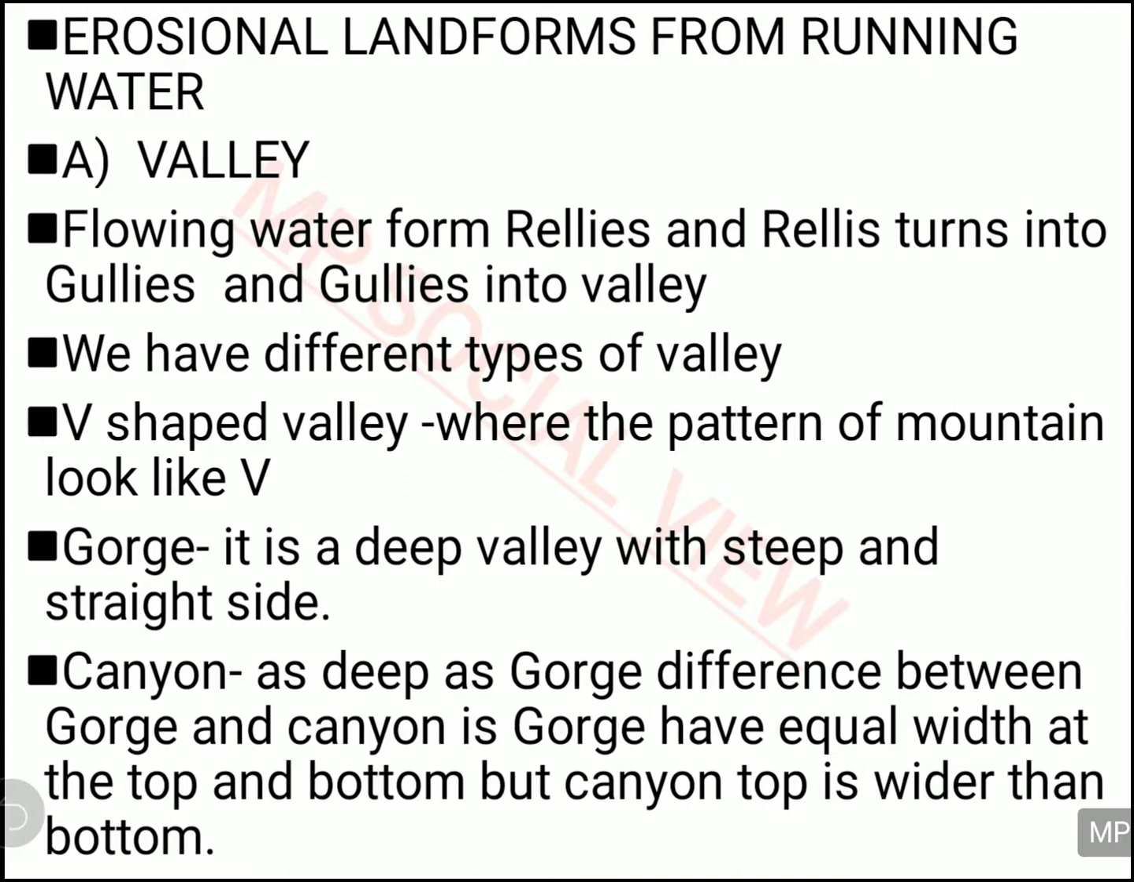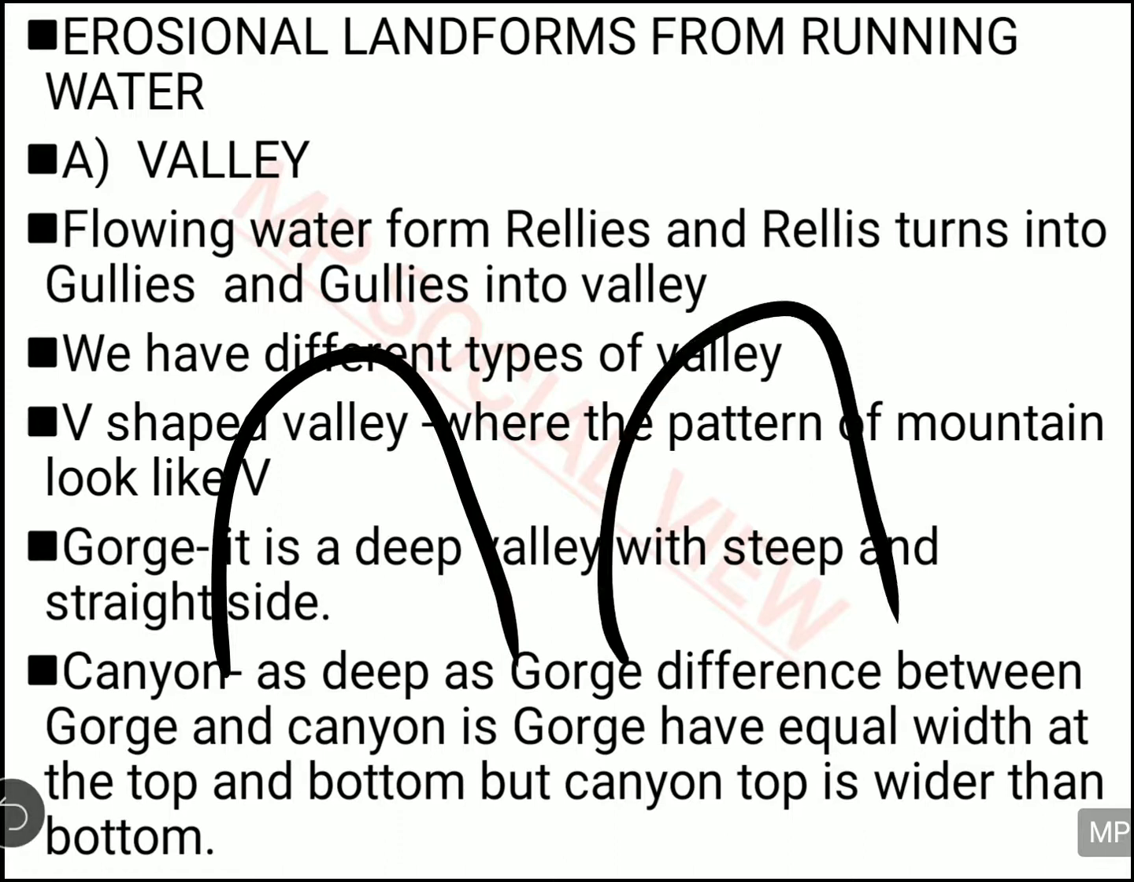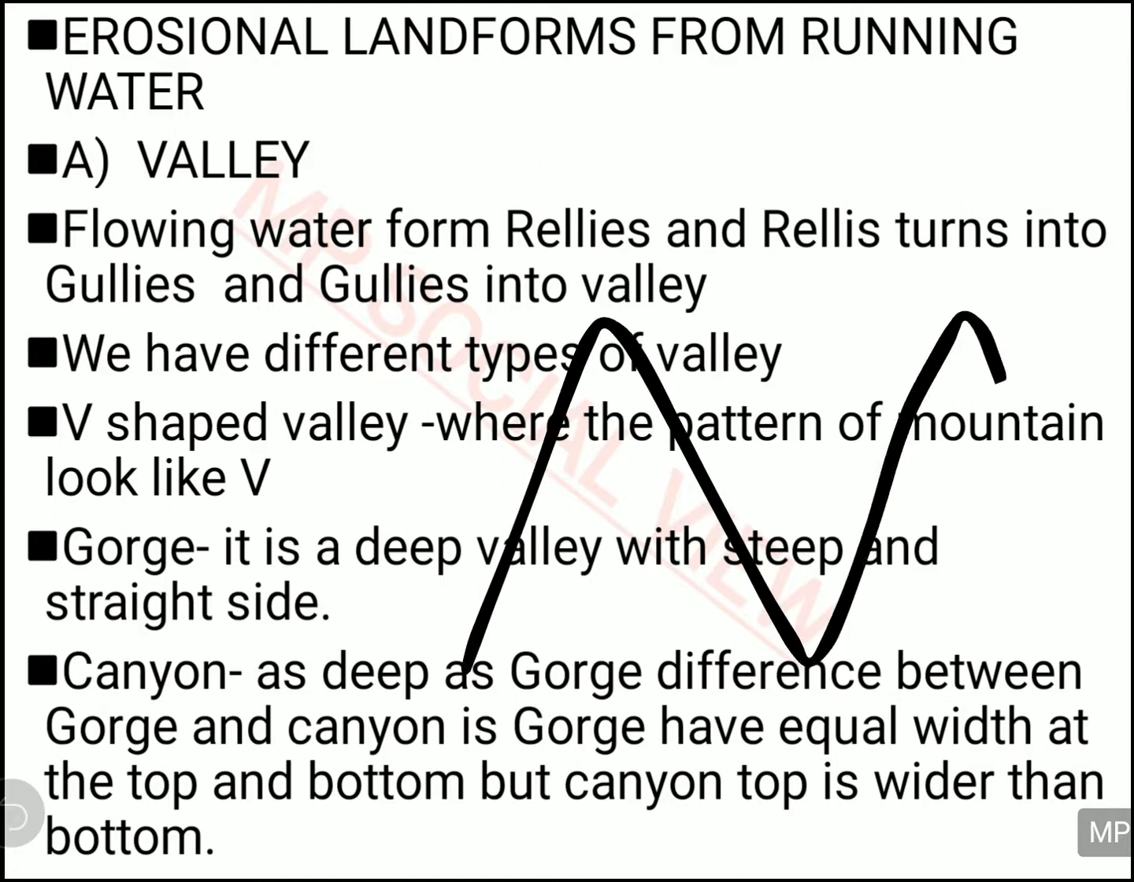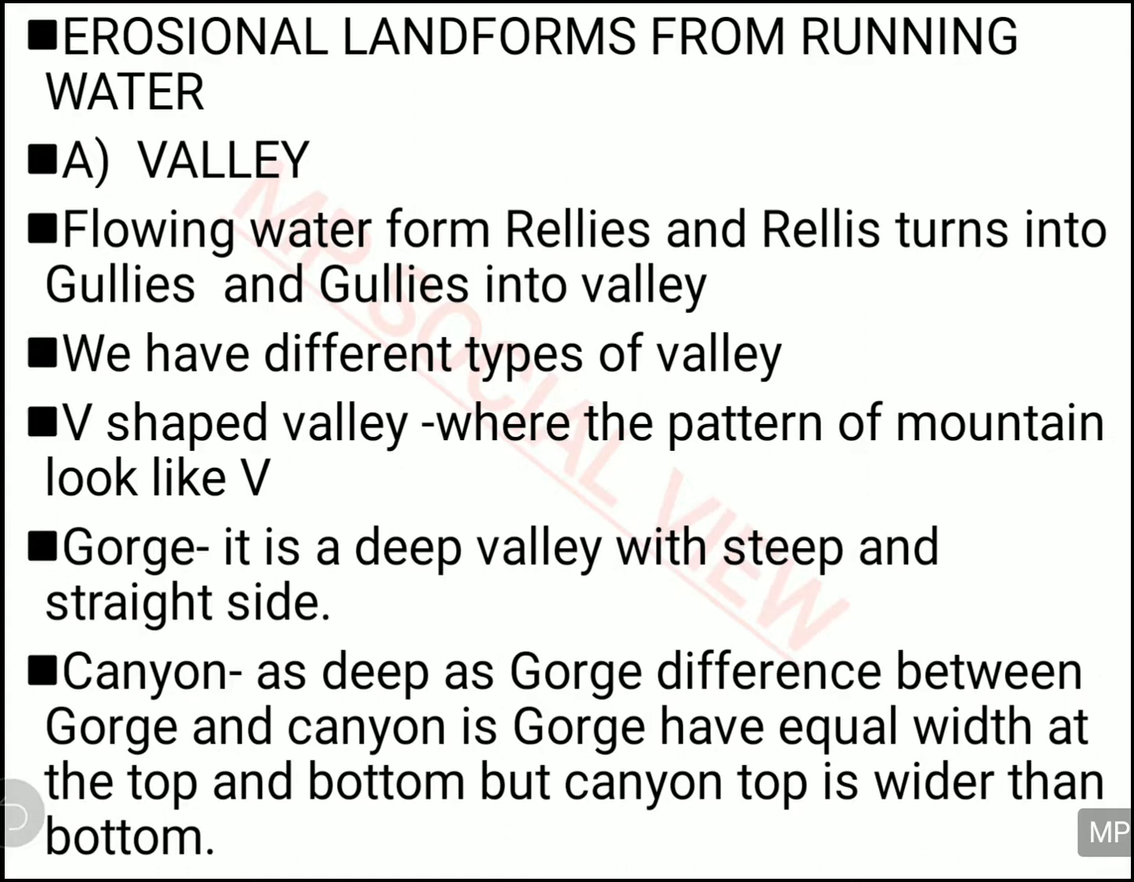So what is a valley actually? A valley is when there are two mountains, and from this mountain the river is flowing and making some plain on both sides. That is called your valley. Alright. So this is your valley. The V-shaped valley is the valley in which the mountains are in the V shape, and that's why it is called V-shaped valley. And gorge and canyons are also types of valley whose sides are steep.